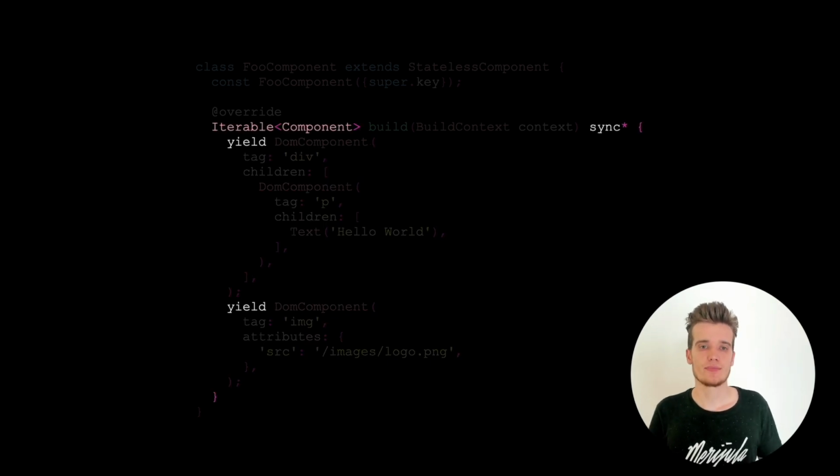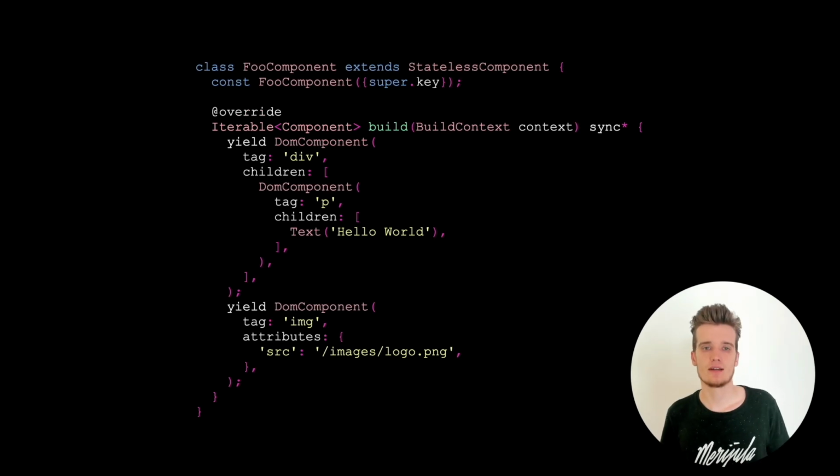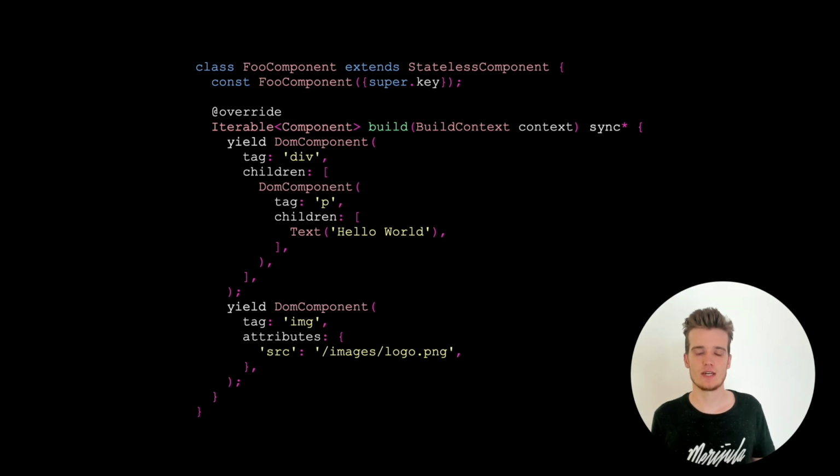And thirdly, the build method looks a bit weird, right? It returns an iterable, so not a single component, and it uses sync and yield. And sync and yield are basically just syntax sugar for returning multiple elements. You could also just return a list here. And I made this design choice because in HTML, every element can have multiple children. So limiting the build method to only one return child would be a pretty huge limitation.